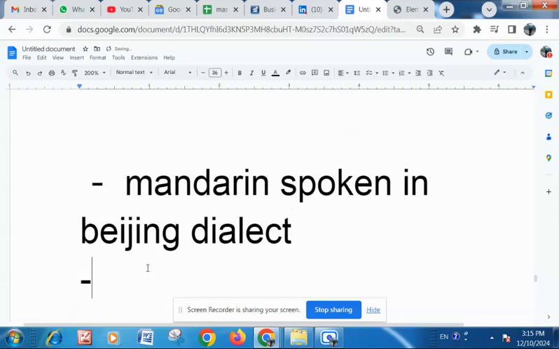If we give a similarity, suppose in India, somebody says that the Hindi spoken in New Delhi should be the standard. Hindi has a lot of variations. Rajasthan has a different kind of Hindi. Haryana has a different one. Himachal, Uttar Pradesh, these have different variations of Hindi. But if somebody says that the Hindi spoken in New Delhi would be the standard one, that would become the standard. So similarly, Mandarin that is spoken in Beijing dialect is taken as standard and everybody is expected to learn it.